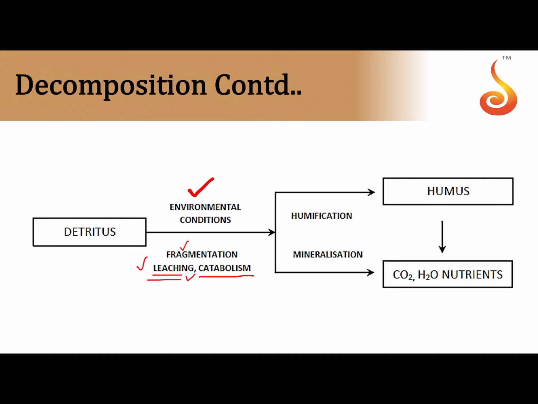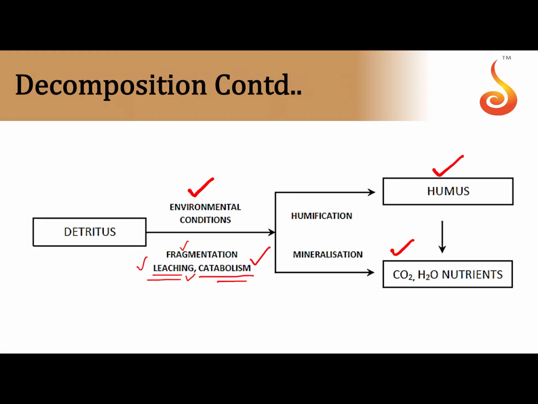And finally, the decomposers break down the complex organic substances present in the detritus into simpler inorganic substances, and that is referred to as catabolism. Ultimately, you have a brown amorphous powdery substance that is obtained, which is degraded, which is also a colloidal substance, which is a storehouse of a lot of inorganic nutrients. It is called the humus. And finally, when the humus slowly undergoes degradation, it releases all the minerals, that is carbon dioxide, water, and nutrients, which is called mineralization.